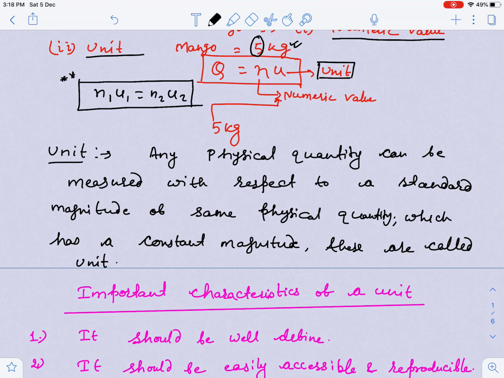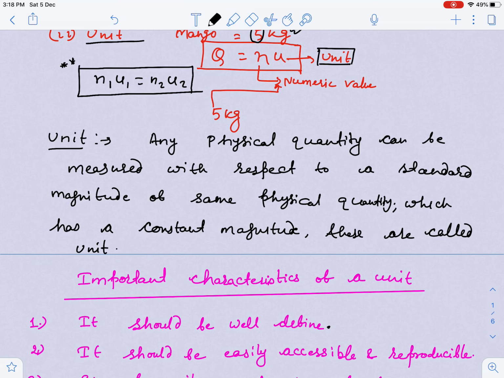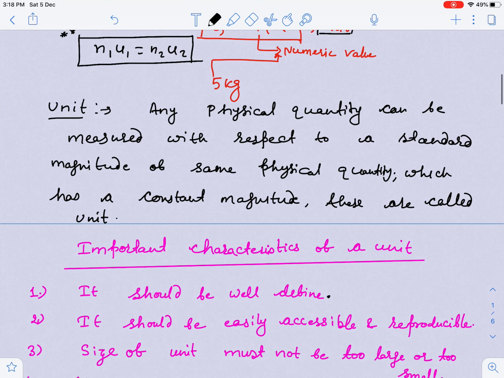Now guys, what are the important characteristics of a unit? The first thing is that it should be well defined. It's not like in India things are measured in meters, but if you go to the USA they use another unit, and in France they use their own system. No guys, it should be internationally accepted and well defined throughout the world. It should also be easily accessible and reproducible. Accessibility should be simple and easy, and it can be reproduced.